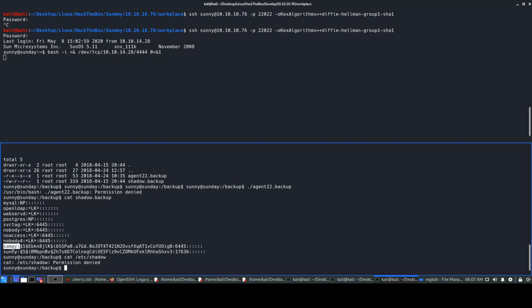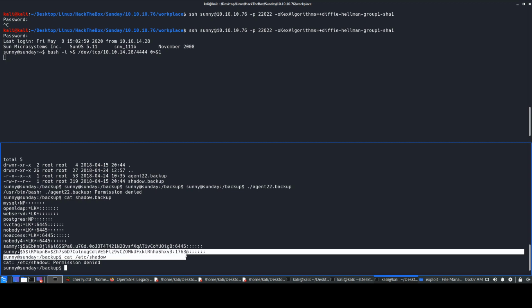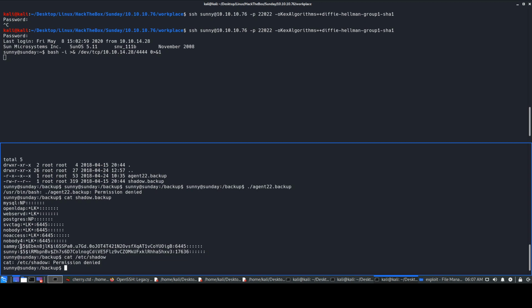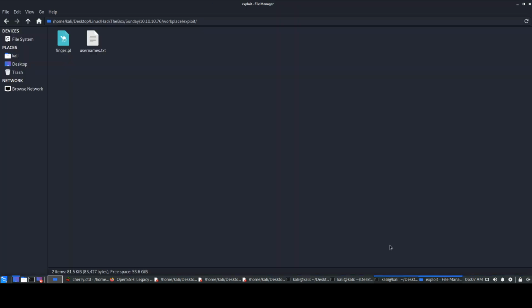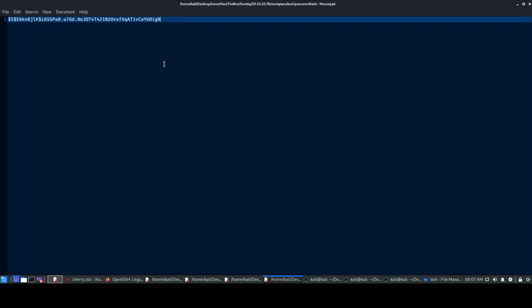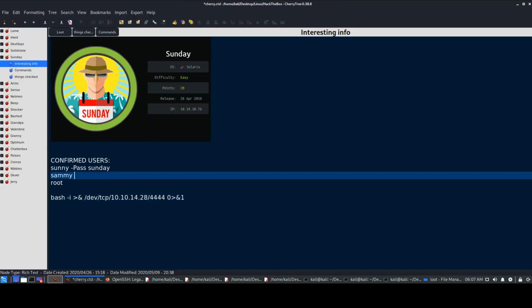Okay, so we see Sammy user present. We see Sunny and we see Sammy. So Sunny, we obviously know what the password is, and Sammy, we do not know what the password is. So what we'll do is we'll just take this and try to crack it using our John. So John will be using that. Okay, take this, probably just enter it in, create a password hash file. Okay, take it, paste it. We'll just paste it over here as well. Sammy hash.